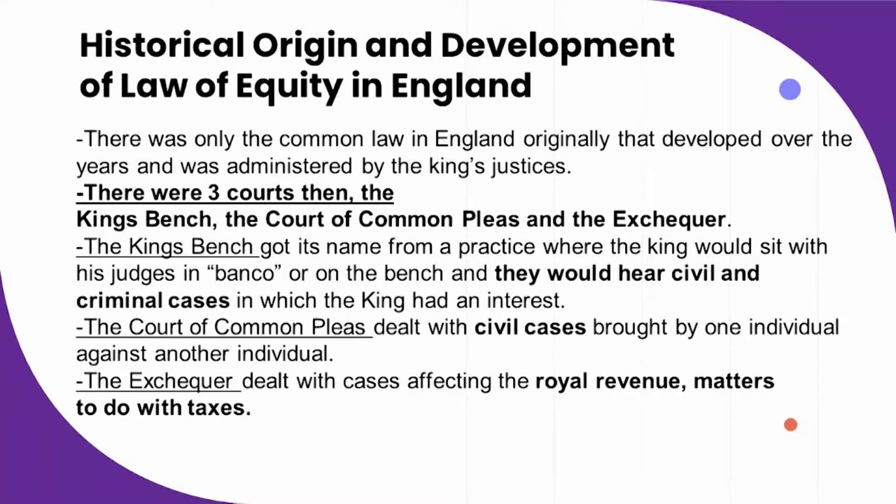The King's Bench Court, just like the word is saying, was generally where the king used to come with his judges and they would sit on a bench and they would listen to the civil and criminal cases which the king had an interest in. We also had the Court of Common Pleas, which generally dealt with civil cases which were brought by one individual against another individual. We also had the Exchequer Court, and this court specifically dealt with cases that were affecting the royal revenue. This is to say those cases that were about taxes.